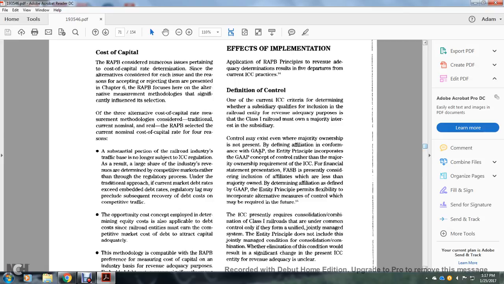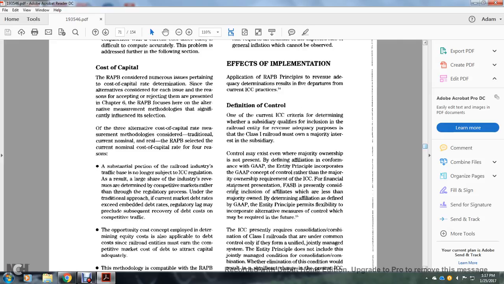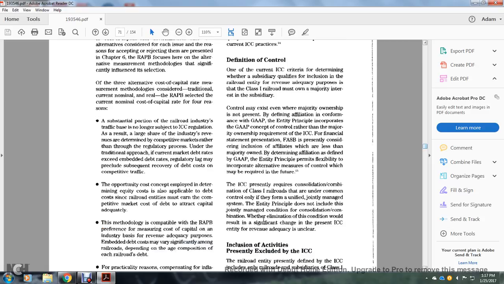Confirmation with the generally accepted accounting principles: the Railroad Accounting Principles Board incorporates the generally accepted accounting principles concept with regard to the major ownership requirements of the Interstate Commerce Commission, with the final statement of the Financial Accounting Standards Board with the precedent with the consideration of inclusion of the affiliates with less than majority ownership made by determining the affiliation defined with generally accepted accounting principles. This permits the flexibility to incorporate alternative measures for control that may be required in the future.